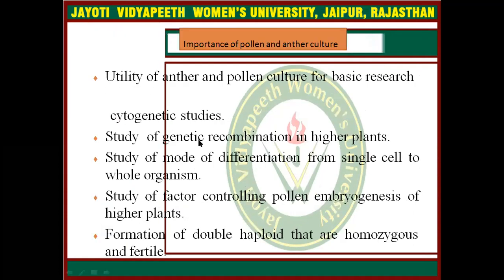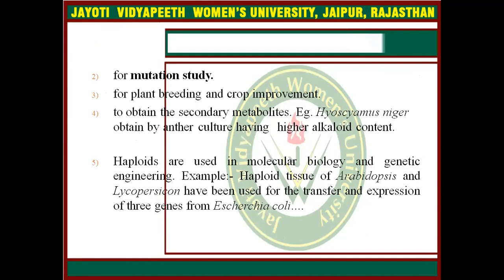What is the importance of pollen and anther culture? The utility of anther and pollen culture for basic research includes cytogenetic studies, study of genetic recombination in haploid plants, study of the mode of differentiation from single cell to whole organism, study of factors controlling pollen embryogenesis of haploid plants, and formation of double haploids that are homozygous and fertile. It is also used for mutation studies, for plant breeding and crop improvement, to obtain secondary metabolites, and haploids are used in molecular biology and genetic engineering.